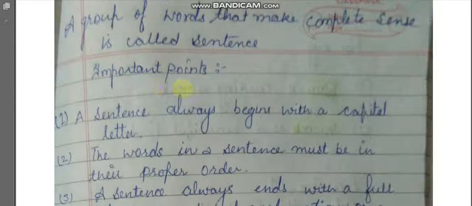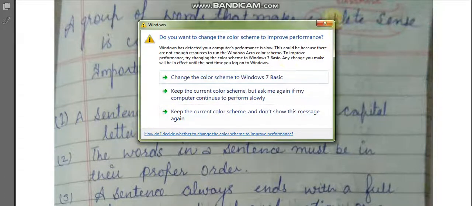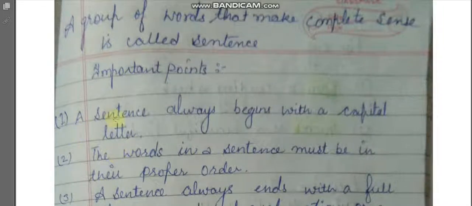While making a sentence, we should try to understand some points. First point is, a sentence always begins with a capital letter. Students, when you start writing a sentence, you should think very clearly. You should be very clear that your sentence should begin with a capital letter.